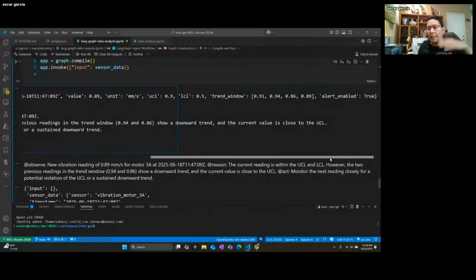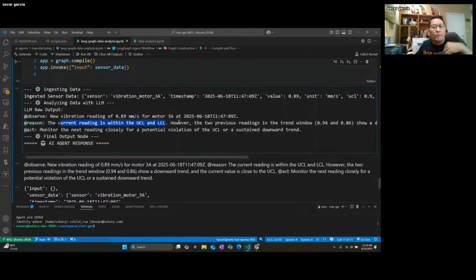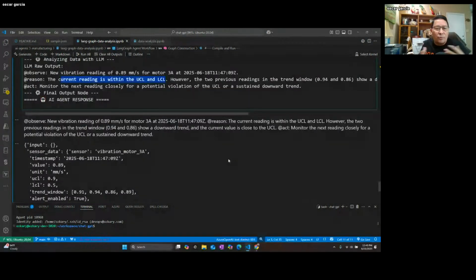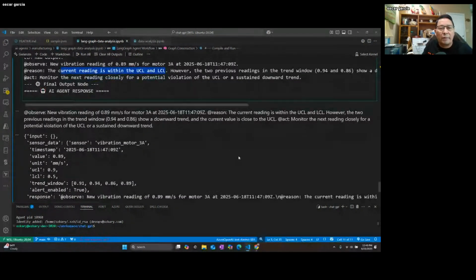They're not showing a linear trend. There's something going on, because it's a very unstable process. So that's basically what that means. Then you have the final output, the agent response, and it's like a normal AI will respond, right? With all the details of the information.